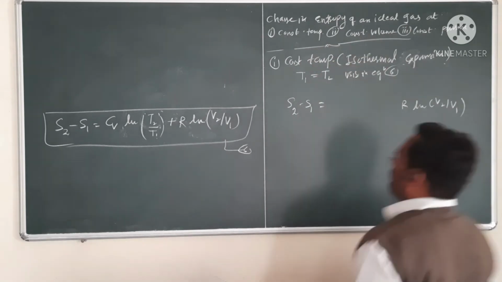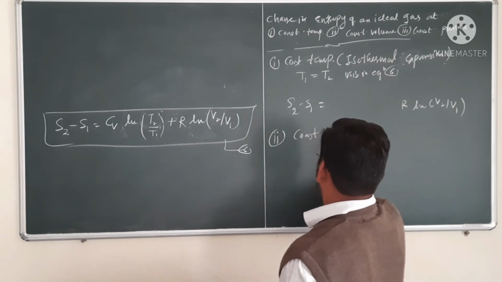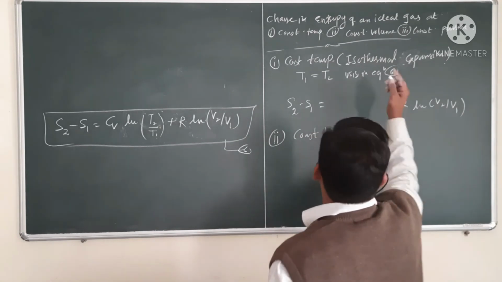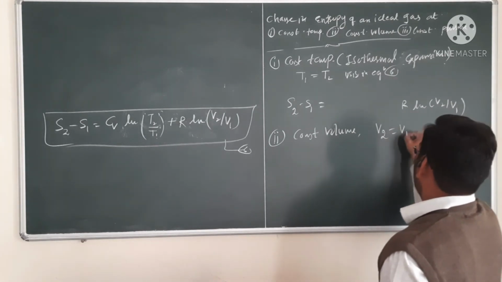Now at constant volume, second case. Again at constant volume, we know that V2 is equal to V1.